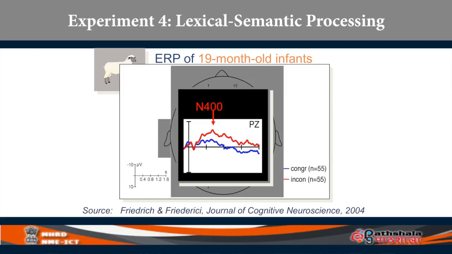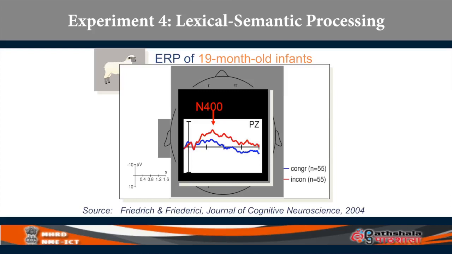Even with 19-month-old infants, when what hits the brain is a sentence which has an incongruous last word, there is N400. As you can see, the red line, the blue line, there is no peak in the electrical activity. That is, when it is congruous, fine, the brain is not surprised.